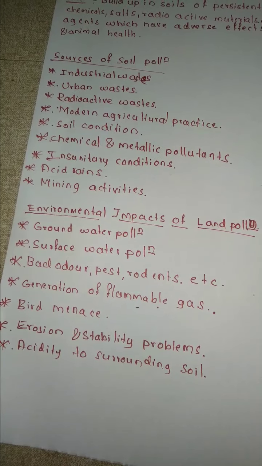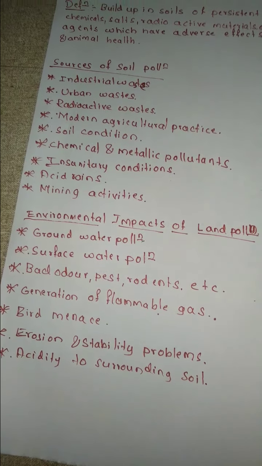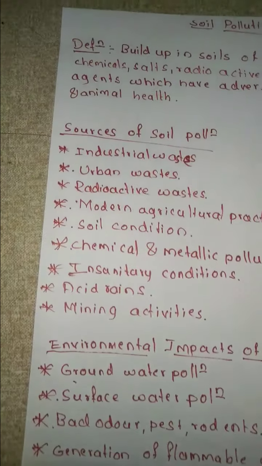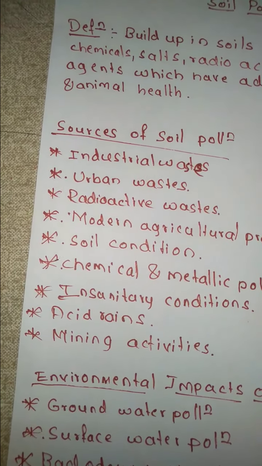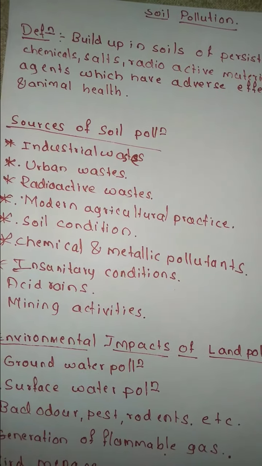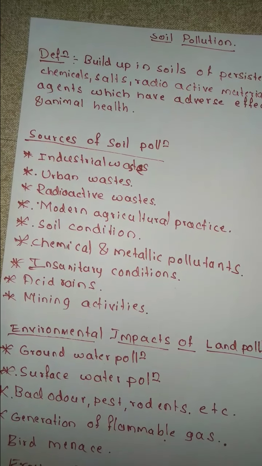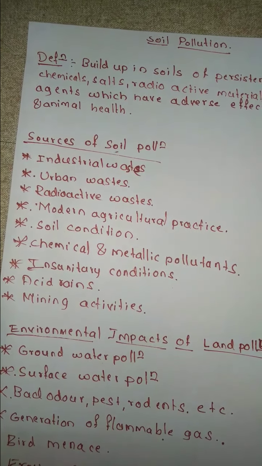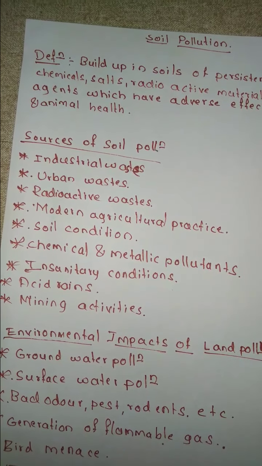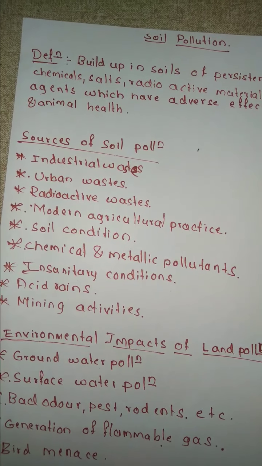When these different types of radioactive materials are liberated into the soil, they create a huge number of problems, as we have discussed regarding the leachate and all.